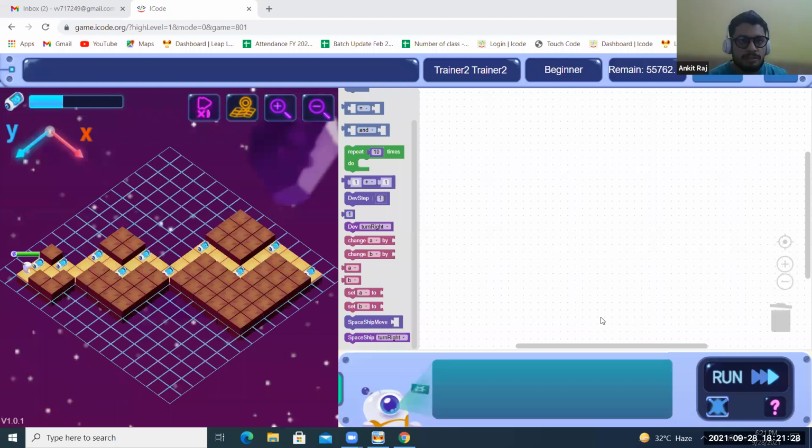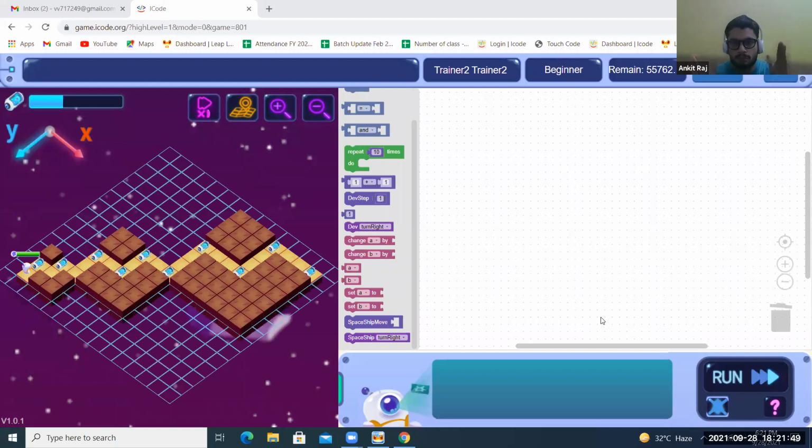Let's check it. If there are some blocks which are repeating 2 or 3 times, just take a loop, repeat. First, try to do it by taking all the blocks one by one.